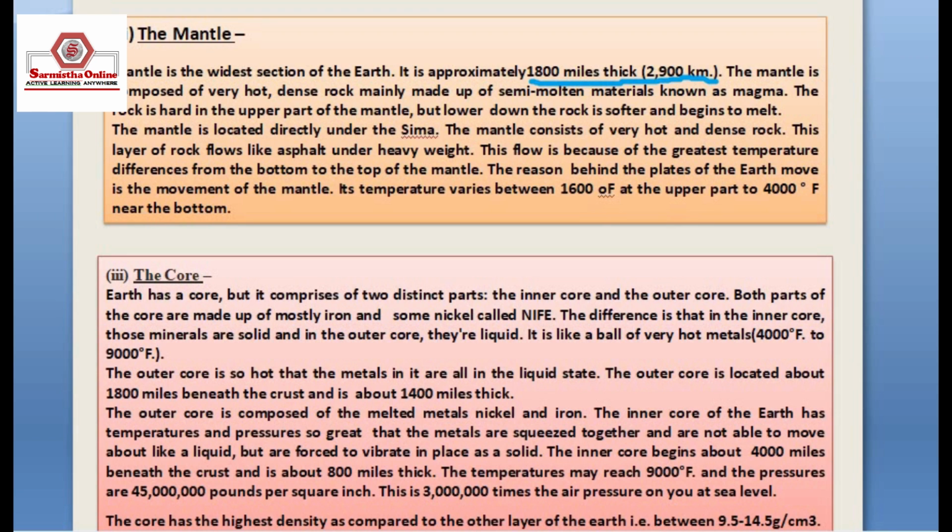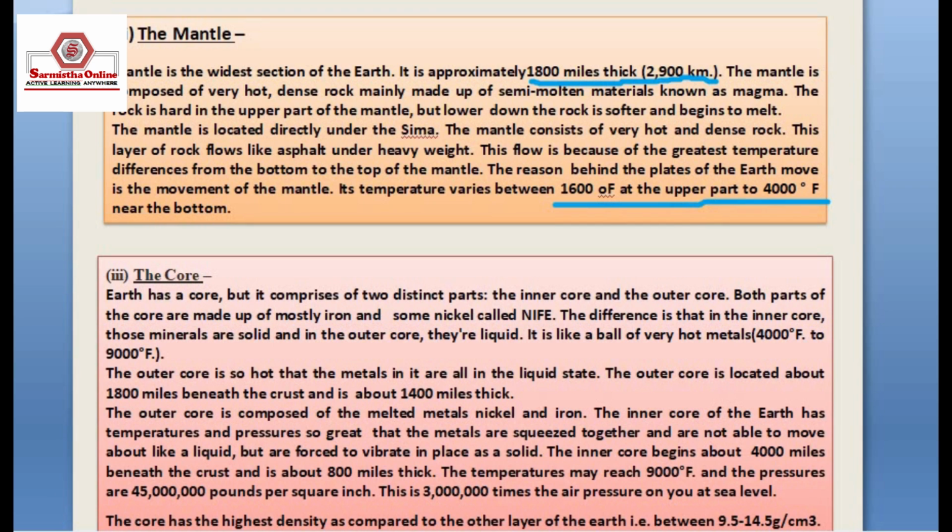This layer of rock flows like asphalt under heavy weight, and this flow is because of the greatest temperature differences from the bottom to the top of the mantle. The reason behind the plates of the earth move is the movement of the mantle. Its temperature varies between 1600 degrees Fahrenheit at the upper part to 4000 degrees Fahrenheit near the bottom.